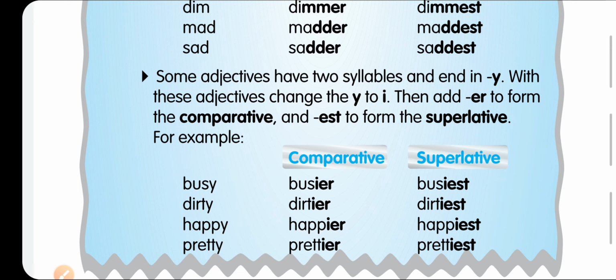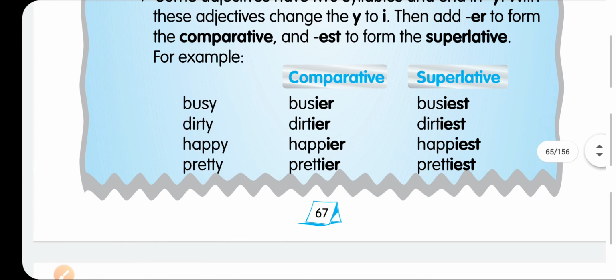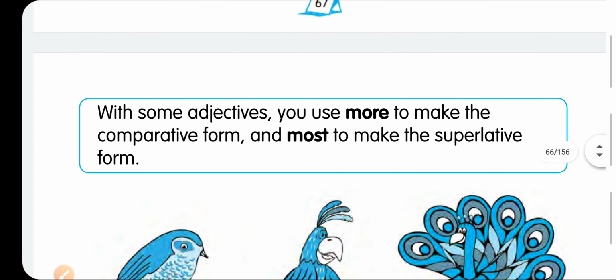But in case the adjective has two syllables and ends with y, for example bigy, sorry, here y. What do we have to do with this y? We have to replace the y with i, and we will add er. We remove the y and write ier, and est. Dirty, dirtier, dirtiest. So these are some tricky degrees you have to understand.